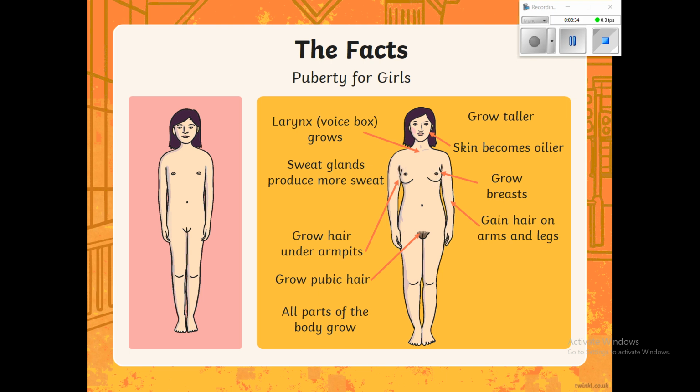Sweat glands produce more sweat, same as boys. Same with growing the hair on the armpits and the pubic area. All parts of the body grow. Exactly the same kind of things. And of course, your breasts grow as well as girls.